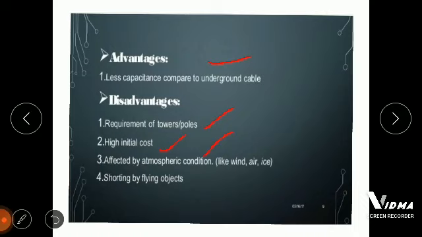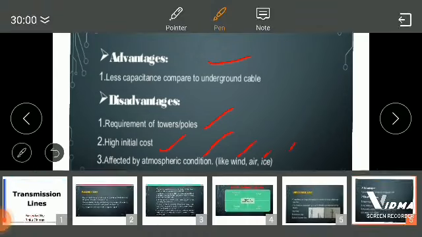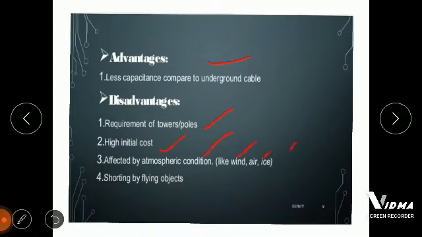Similarly, there is shorting by flying objects. Birds sit on the transmission line and can cause a short circuit, so a short circuit fault may occur. In overhead transmission lines and open wire lines, faults are the main reason we avoid this kind of transmission in comparison to underground cables.